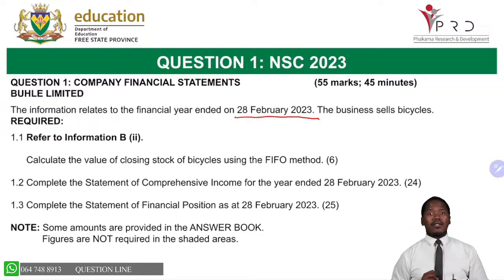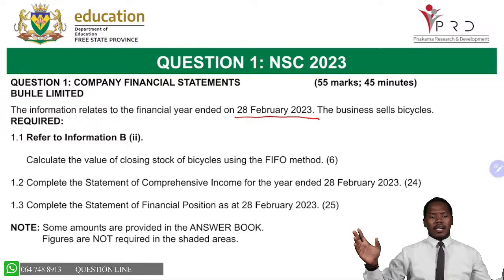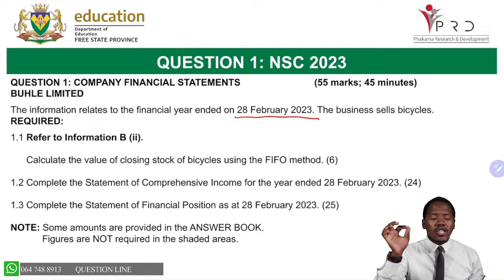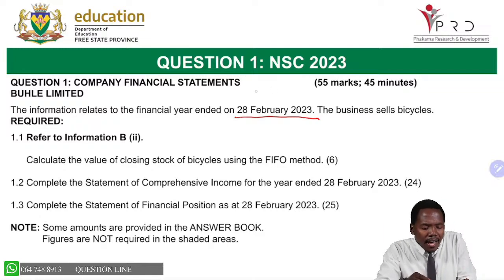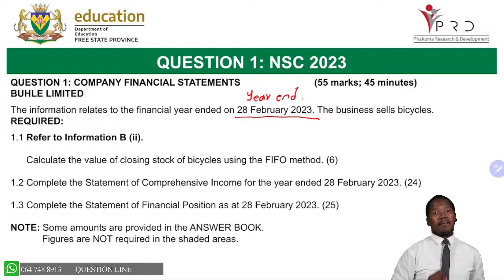What is the first thing that you should underline or highlight in your question? From question 1 to question 3, it is the financial year end. So I can write here on top that this is my year end. Very important. We are going to need this financial year end when we do certain calculations. You will see later on as we move with this.